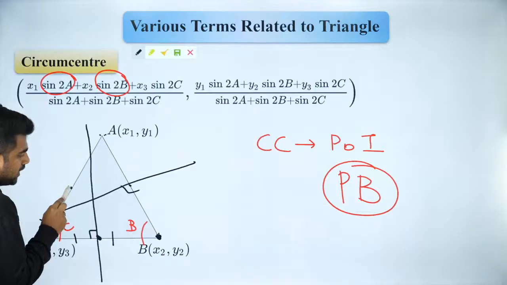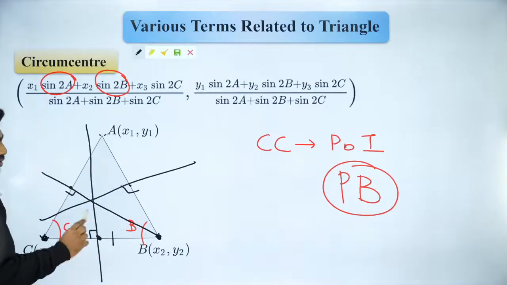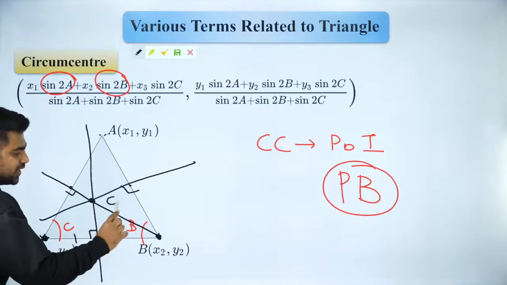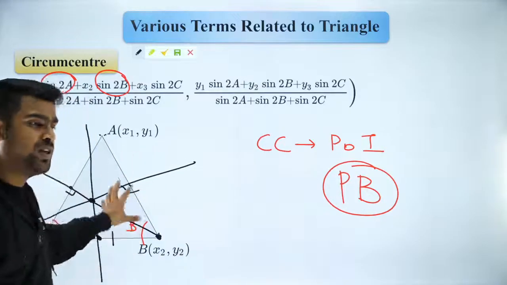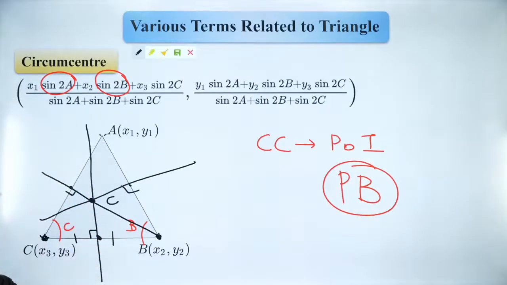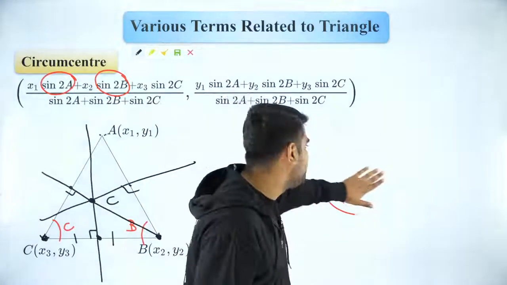And similarly here also I'll get the midpoint and drop a perpendicular. Got it? So this is called your circumcenter C. So that is how you find your circumcenter. Get the perpendicular bisectors and then you will end up with your circumcenter.